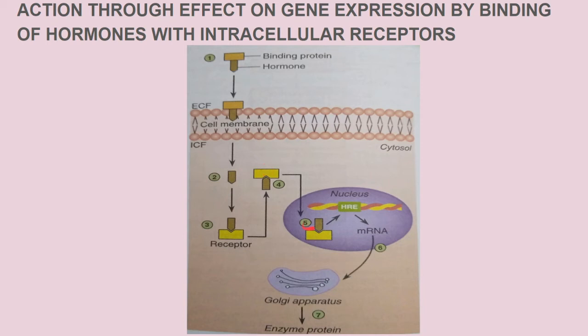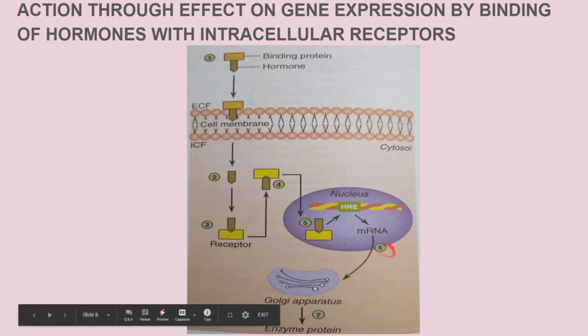Now in the fifth, as you can see, the activated receptor hormone complex diffuses into the nucleus and binds on a specific region of the DNA known as the HRE. This will bind to the HRE of the particular DNA. The HRE is the hormone responsive element which initiates the gene transcription. Transcription is basically for production of the mRNA. It will initiate the mRNA production or transcription.